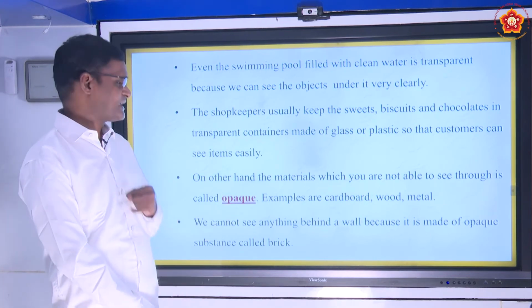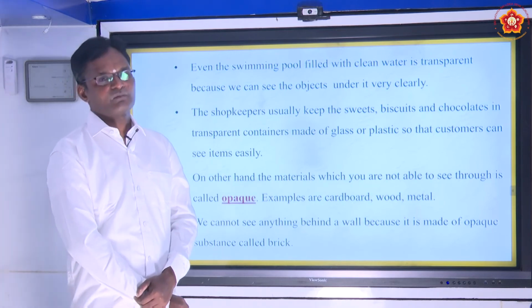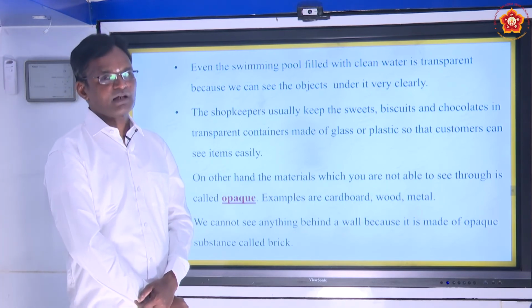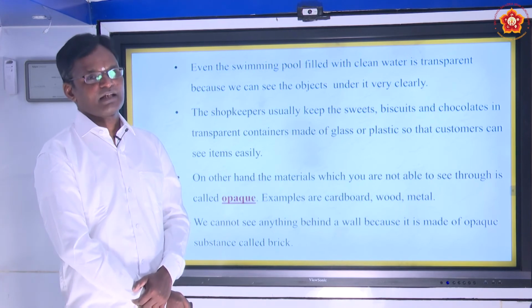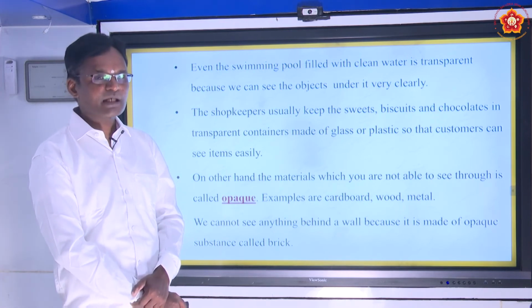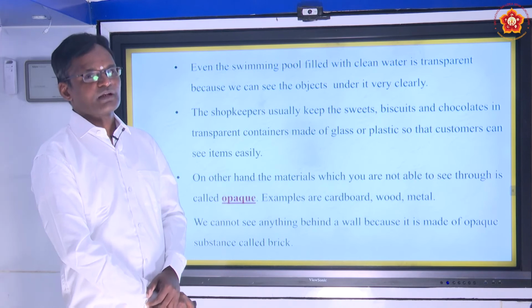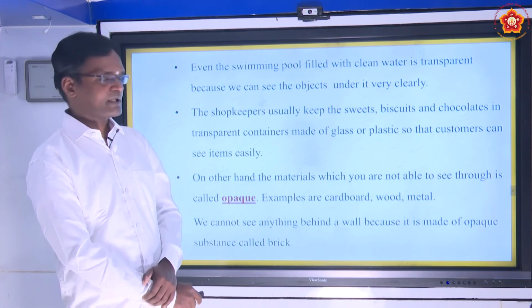We cannot see anything behind a wall. Why are we not able to see? Because it is an opaque material. It is made up of bricks. Brick is an opaque material. So therefore, this is called an opaque material.